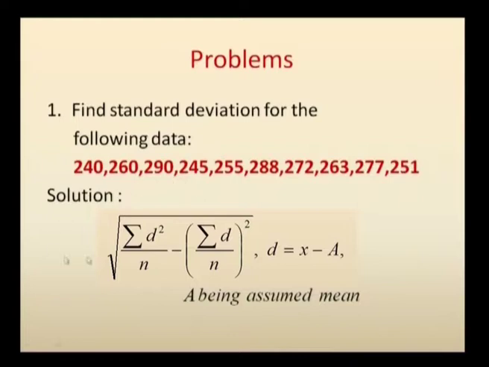So, your formula will be root of sigma d square by n minus (sigma d by n) the whole square, where d denotes x minus a, and before taking the deviation of values, first you have to arrange them in ascending or descending order of magnitude.